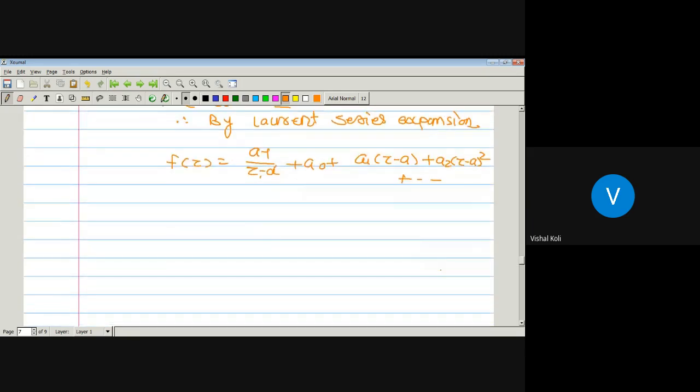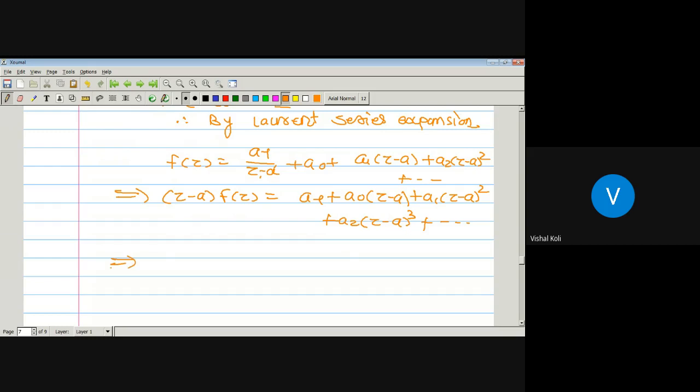Okay, now multiply both sides by z minus a. Then z minus a into f of z is a minus 1 divided by z minus a into z minus a. Z minus a, z minus a get cancelled. It is a minus 1 plus a naught into z minus a plus a1 into z minus a squared plus a2 into z minus a cubed, and so on.